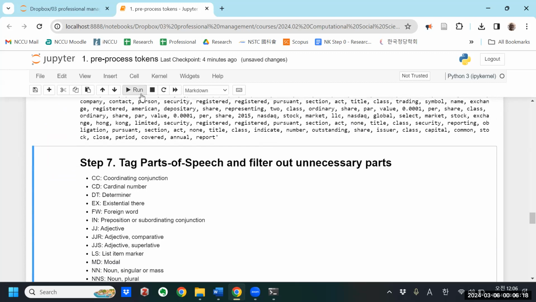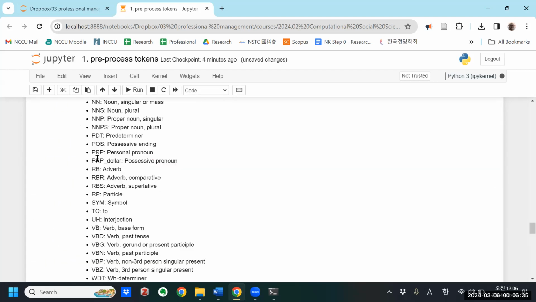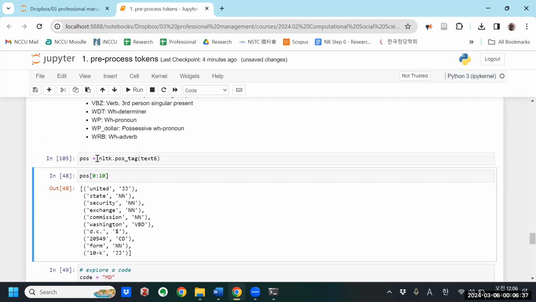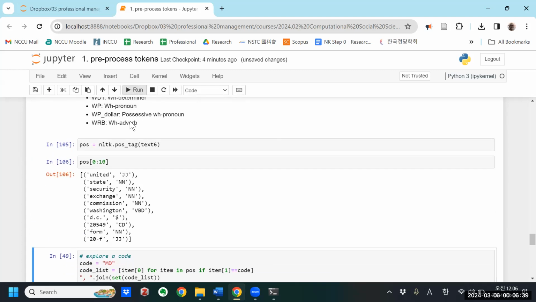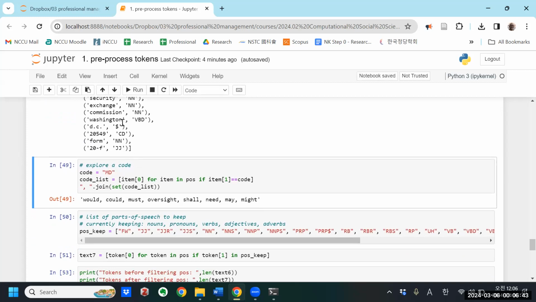I'm going to do the exact same thing with parts of speech tagging. So right now I'm tagging, it's running, so I'm tagging all the tokens with the part of speech, but there are a lot. There's like 120,000, so it's going to take a minute. Okay, so that's done. Right, so we've tagged them all for the part of speech.